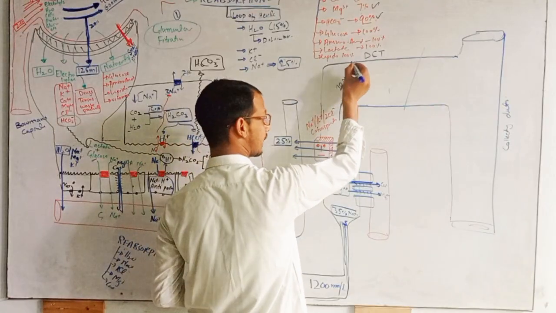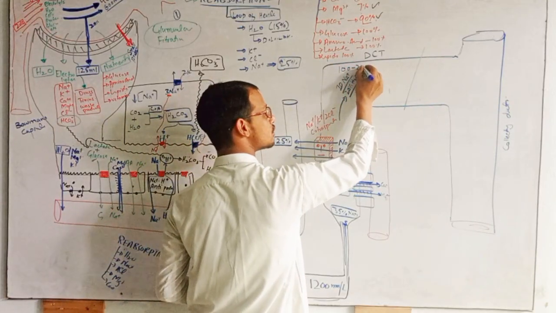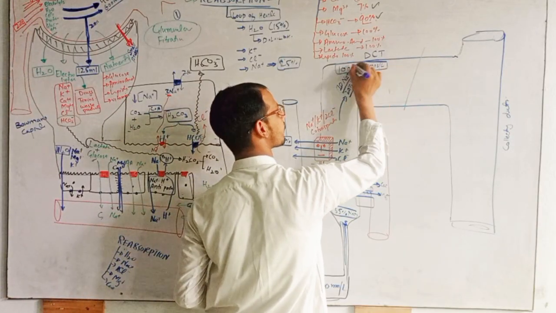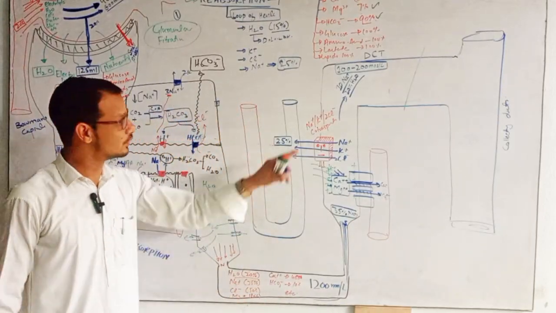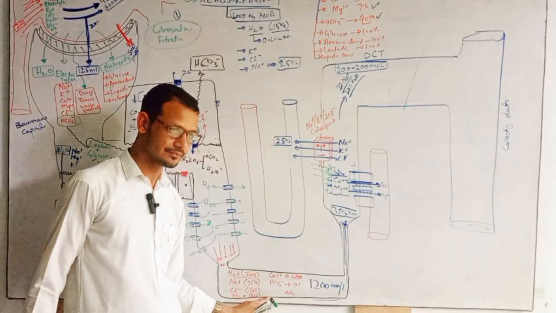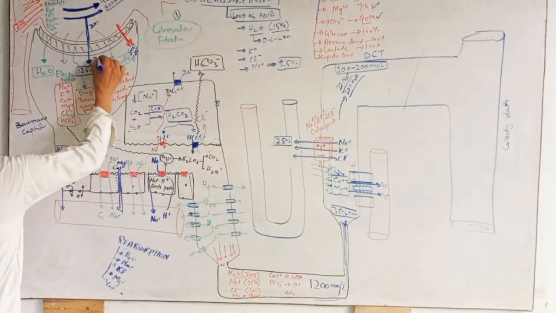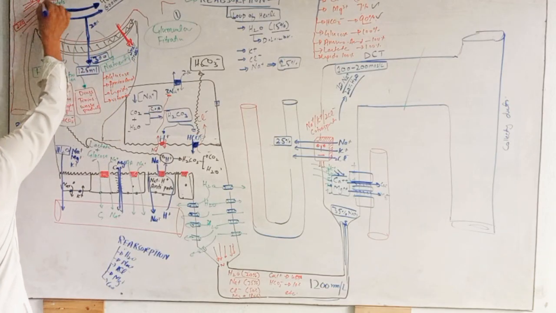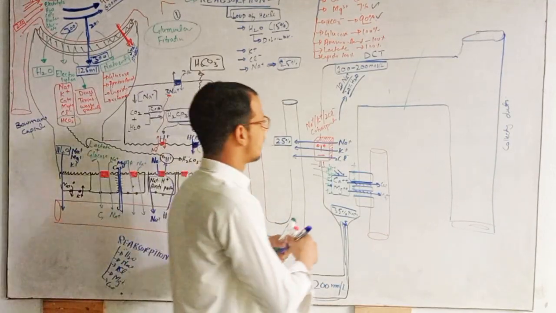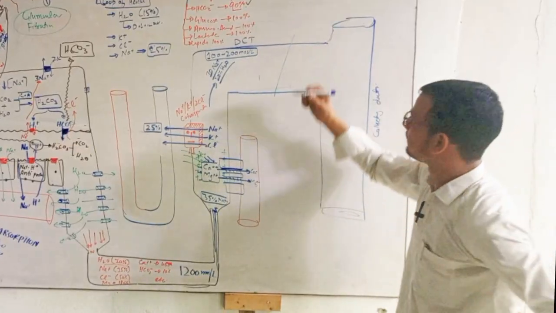The osmolality here is how many? From 100 to 200 milliosmol per liter. It means that the solution here is hypotonic and the solution here is hypertonic and solution here is isotonic, because the osmolality is 300 and here also the osmolality is 300. Right? Here, now you will tell me what happens to the chloride ions here.